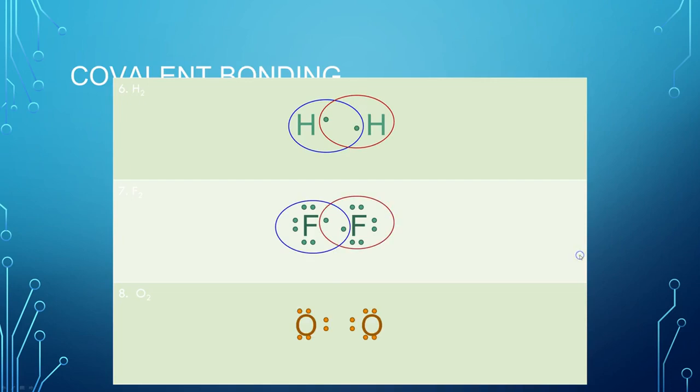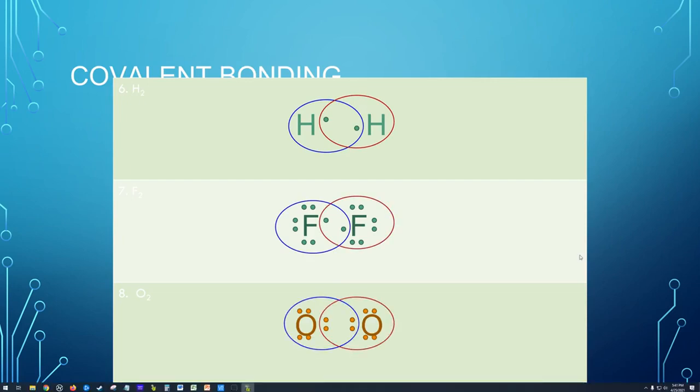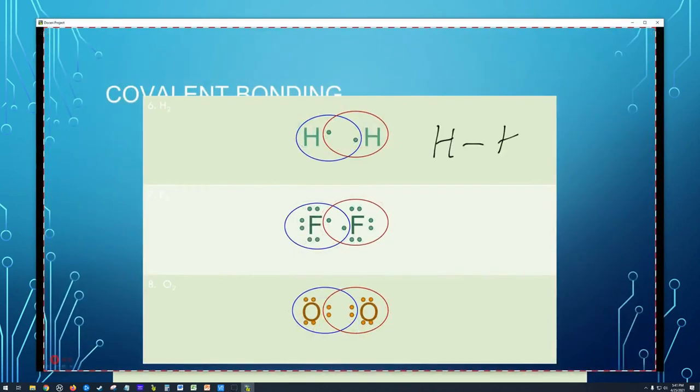Let's look at these and then let's draw them. So H2 looks like this. Two hydrogens attached with a single bond with 2 electrons shared between them. Remember, hydrogen's max is 2. Here's a fluorine. They both have 7 of their own, and they share 1, and that gives them 8. And then oxygen is that double bond with the 2 on each. All right.